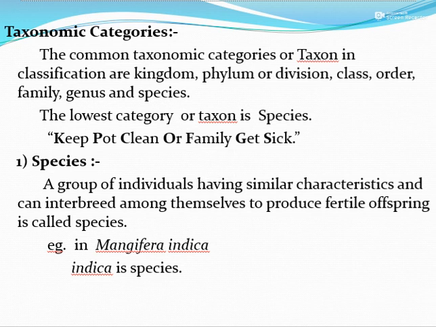The first category is the species. A group of individuals having similar characteristics that can interbreed among themselves to produce fertile offspring is called a species.